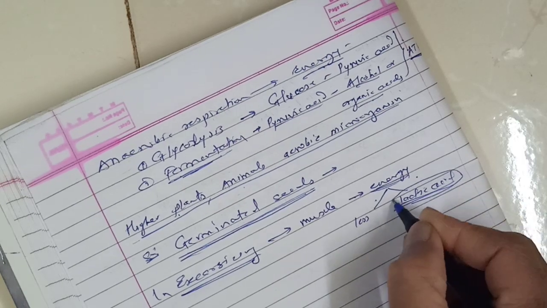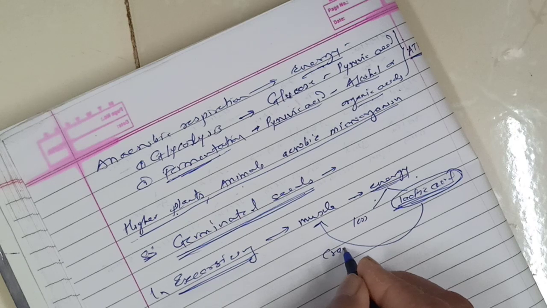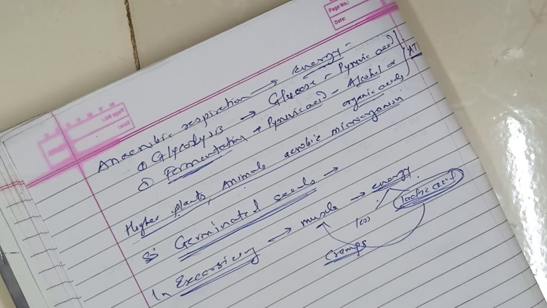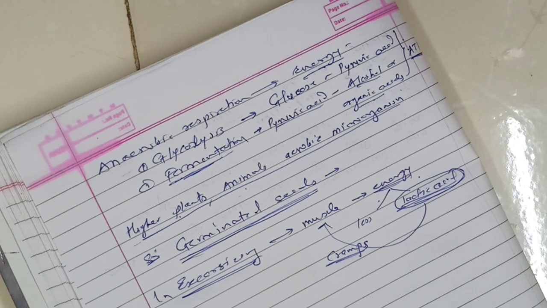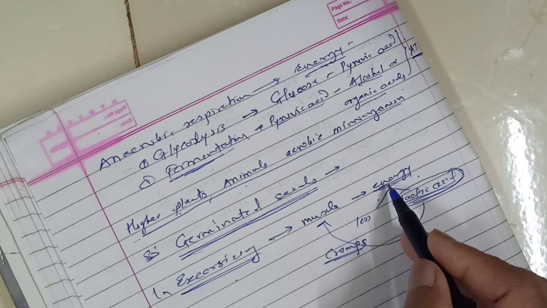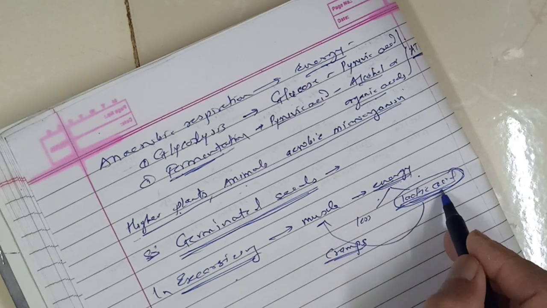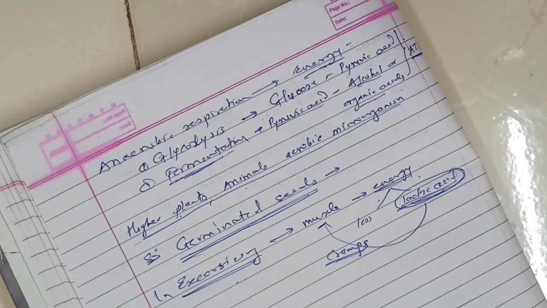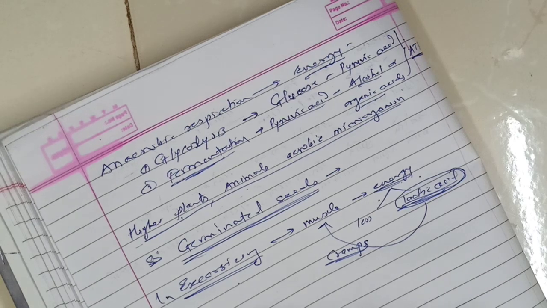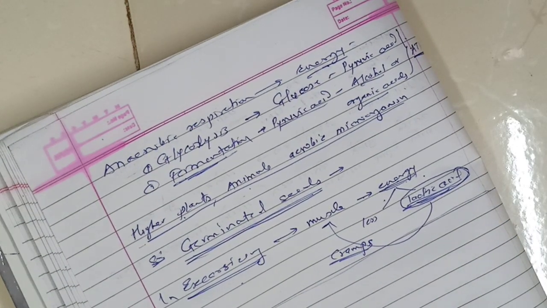Due to the presence of lactic acid in our muscles, we feel cramps while running fast or doing hard work, because in that process anaerobic respiration takes place. At that time lactic acid is produced in the muscle, and so we feel tired. In this way anaerobic respiration can take place in an organism.